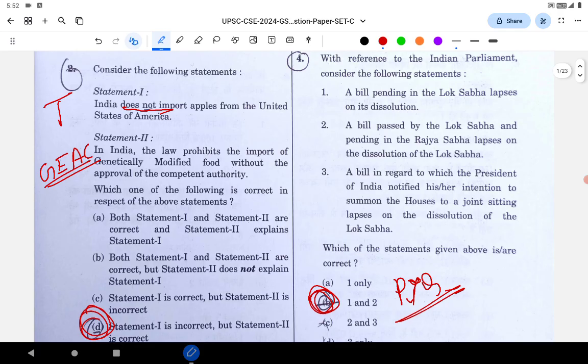Question number 2. India does not import apples from the United States of America. See, whenever such statements are asked, with words like cannot, do not, which talk in absolute terms, normally those sentences are wrong. So the first statement is wrong. In India, the law prohibits the import of genetically modified food without approval of the competent authority, that is the Genetic Engineering Appraisal Committee. So the statement is correct, and numerous times they have asked a question on the Genetic Engineering Appraisal Committee when they asked about BT cotton, etc. So the answer is D.